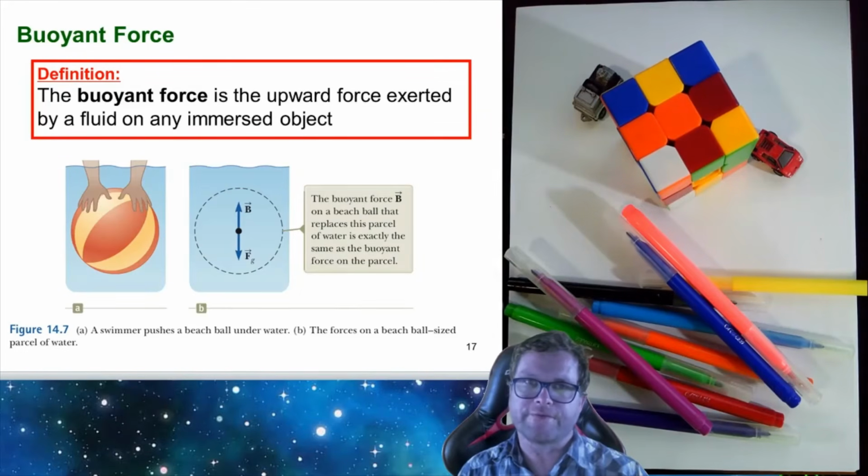So now we have the definition of a buoyant force. And a buoyant force is the upward force exerted by a fluid on an immersed object.